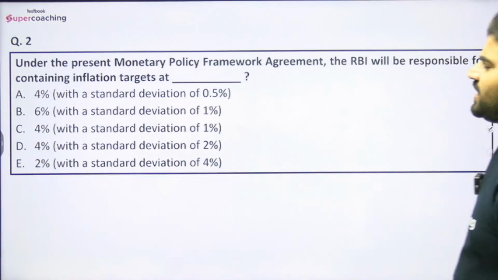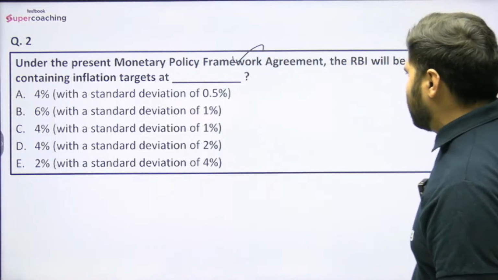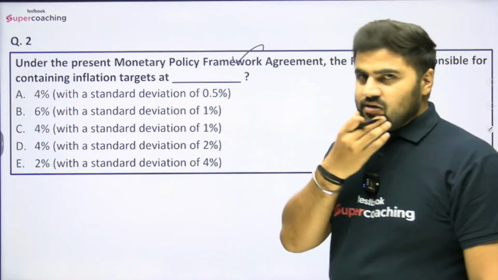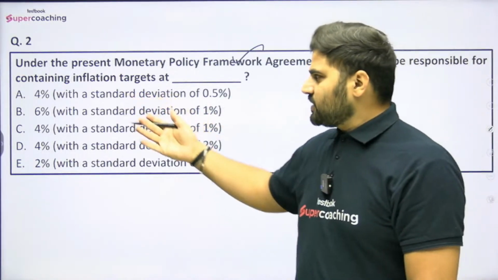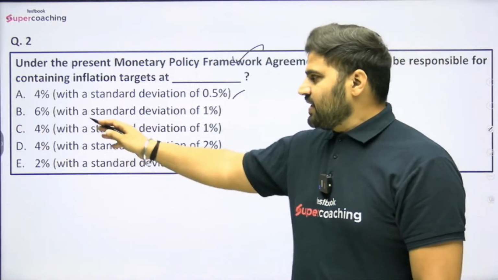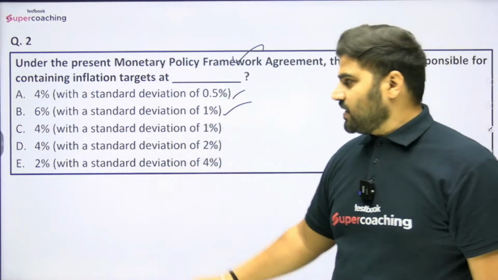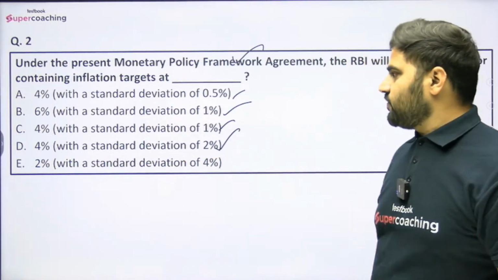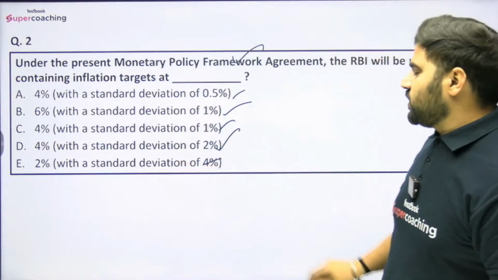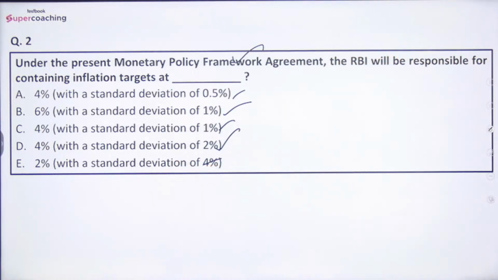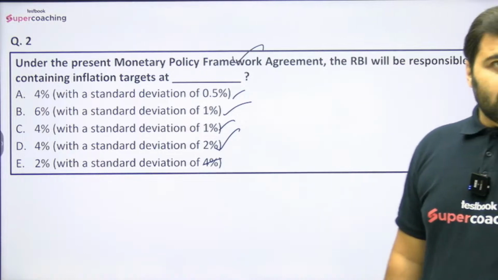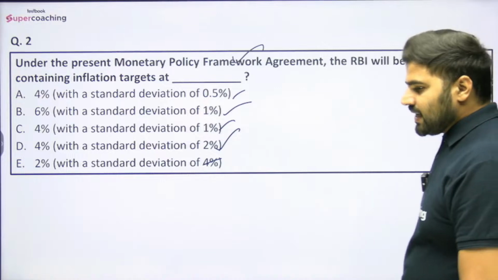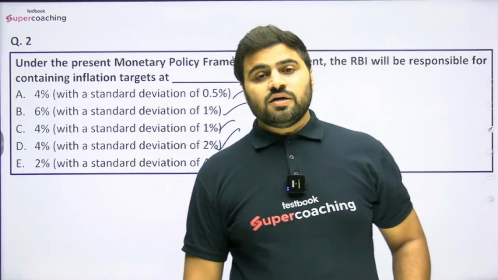Question number second is, under the present monetary policy framework agreement, the RBI will be responsible for containing inflation target at what percentage? So options are 4% with a standard deviation of 0.5%, 6% with a standard deviation of 1%, 4% with a standard deviation of 1%, then 4% with a standard deviation of 2%, and 2% with a standard deviation of 4%. बताइए. What is the right answer here, guys, according to you? So we are talking about the inflation target. What is the current inflation target for the Reserve Bank of India?